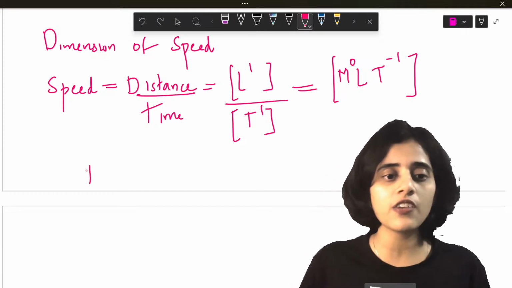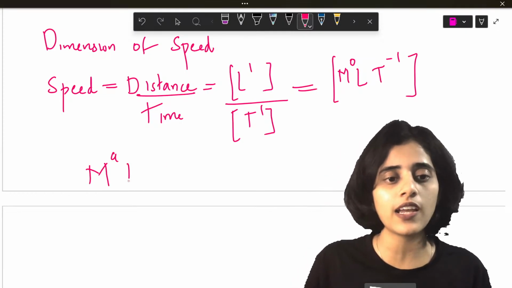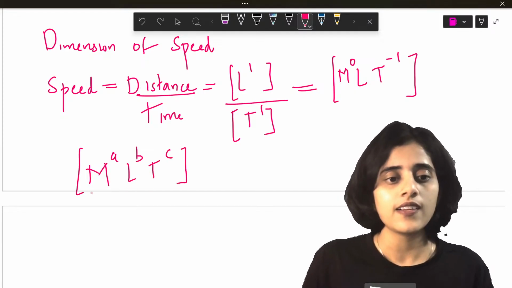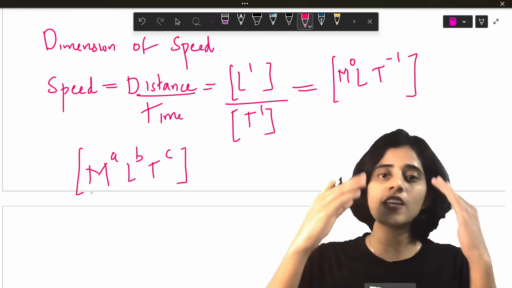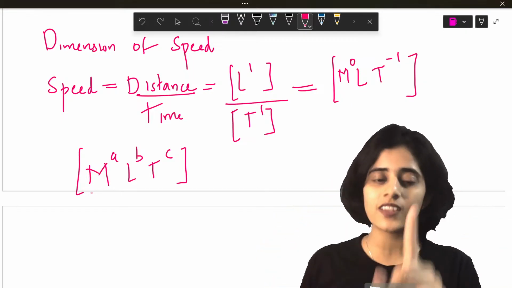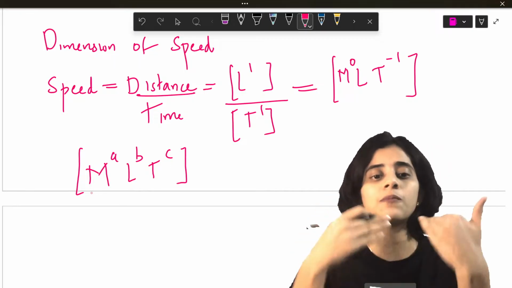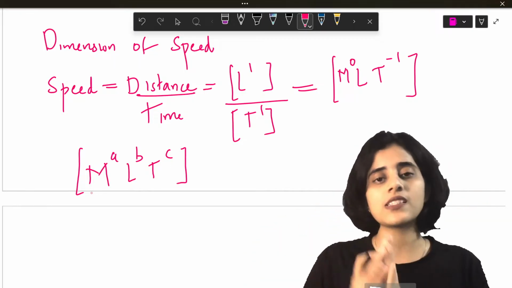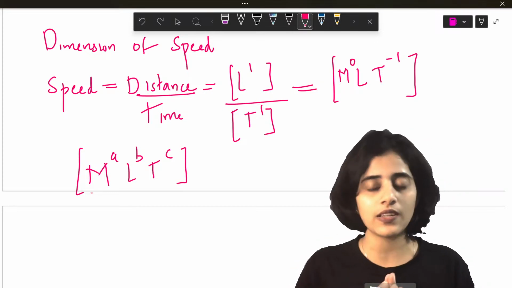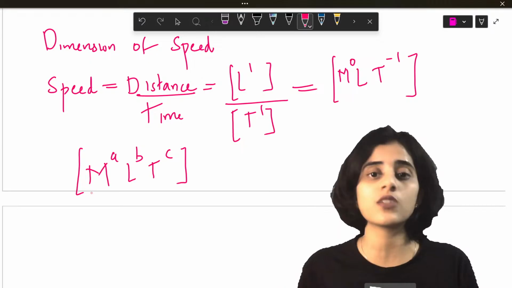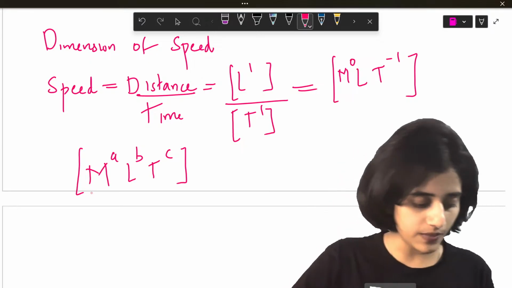The general formula was M raised to A, L raised to B, T raised to C. M is not there, so M raised to 0. There's only one length, so L raised to 1. And time was in the denominator, so T raised to minus 1. So A, B, C are 0, 1 and minus 1. Square bracket is very important. If you don't put the square bracket, you will get 0 in your PU exams.